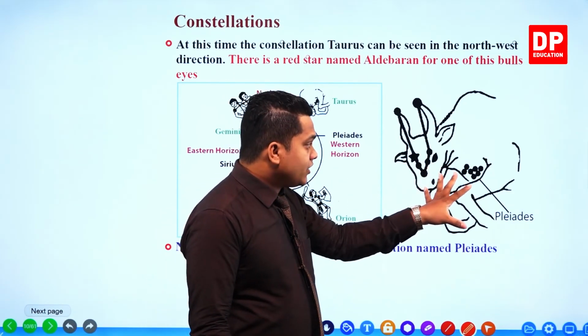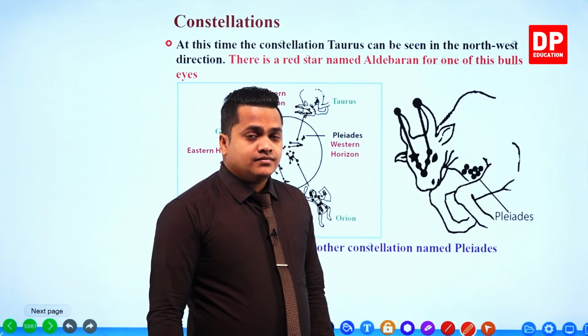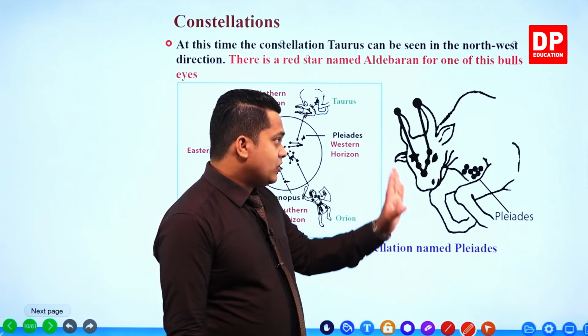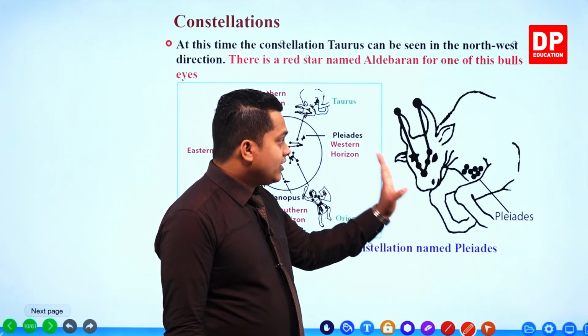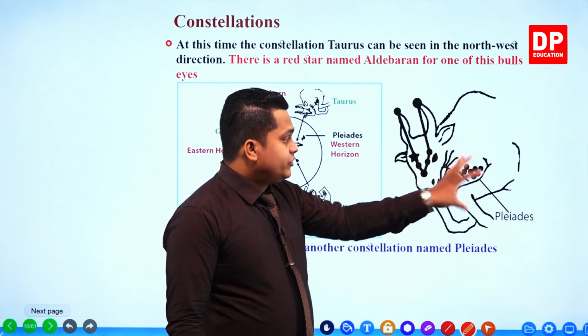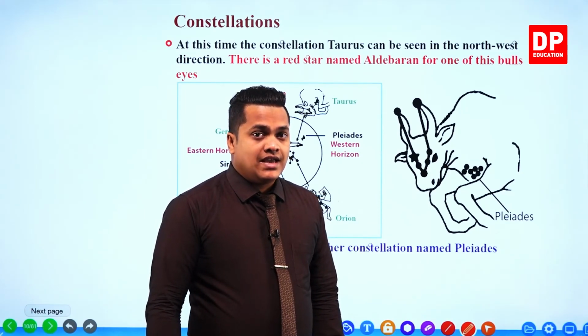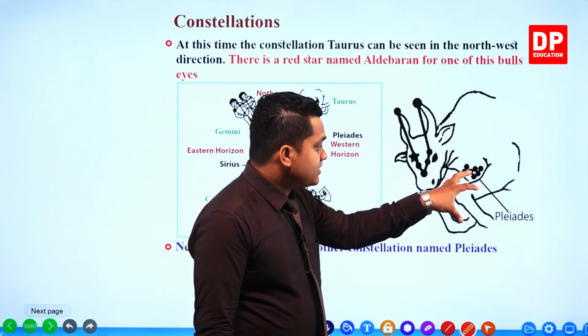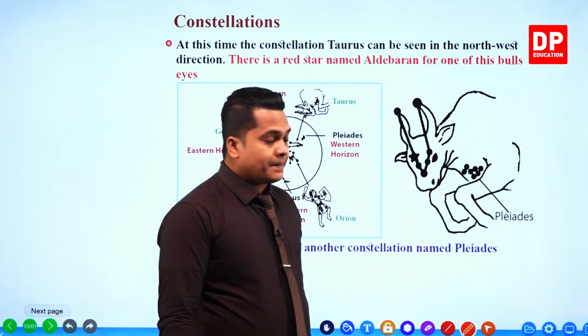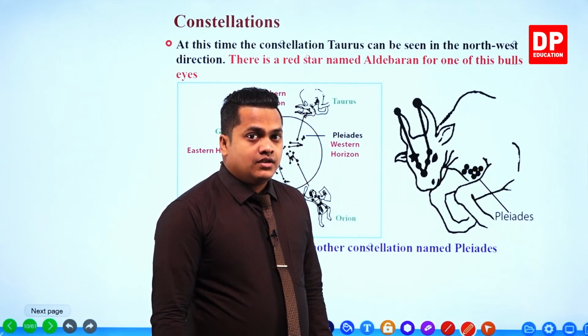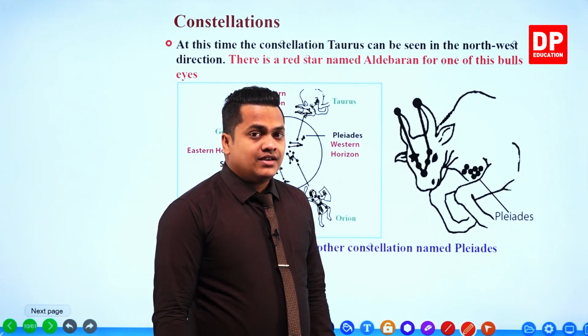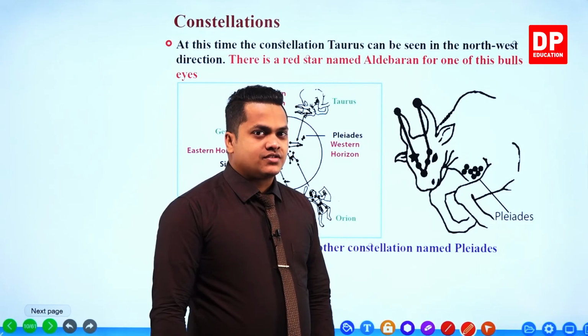It's like the heart of the ox. Very close to the Taurus, very close to the ox, you can observe the Pleiades constellation. These are bunched stars like this. Pleiades. Right. It's like the heart of the ox.